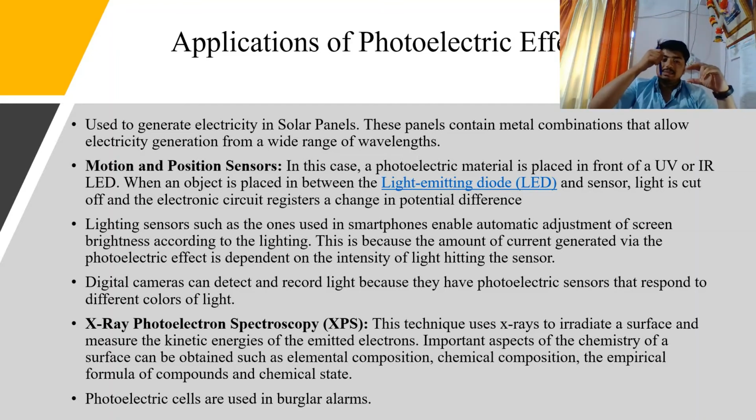Now, when something passes in between and cuts the beam of light, automatically less voltage is generated on this plate. This is detected by the sensors, and similarly motion sensors and position sensors work. This effect is also used in the burglar alarm system, which I told you earlier. If a burglar cuts these rays, it is automatically detected and the alarm goes on.